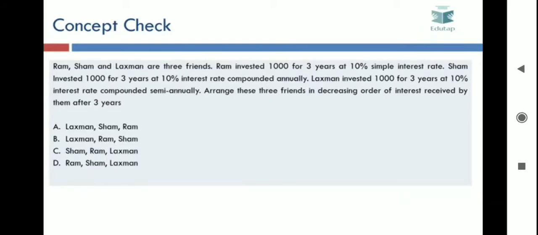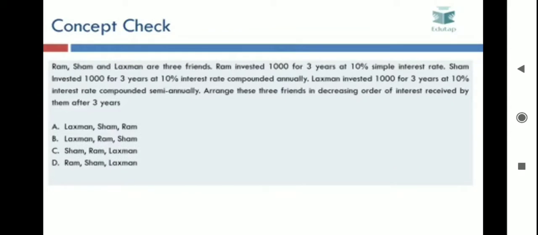So this question is very simple in a way. Since Lakshman has invested 1000 for 3 years at 10% rate of interest but compounded semi-annually, he will get the maximum interest, because when you do semi-annual compounding, you get more interest than annual compounding. Second is Sham, who has invested 1000 for 3 years at 10% rate compounded annually, and would get more interest than Ram, who is just getting simple interest. So the order shall be highest to Lakshman, then Sham, and then Ram. We have to arrange them in decreasing order, so our order shall be Lakshman, Sham, followed by Ram. So the answer will be A.